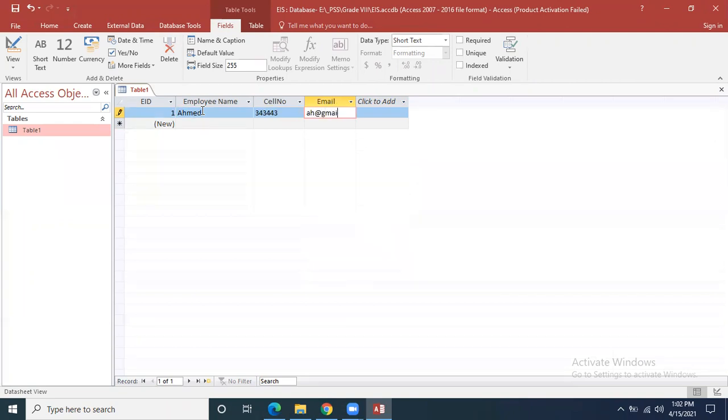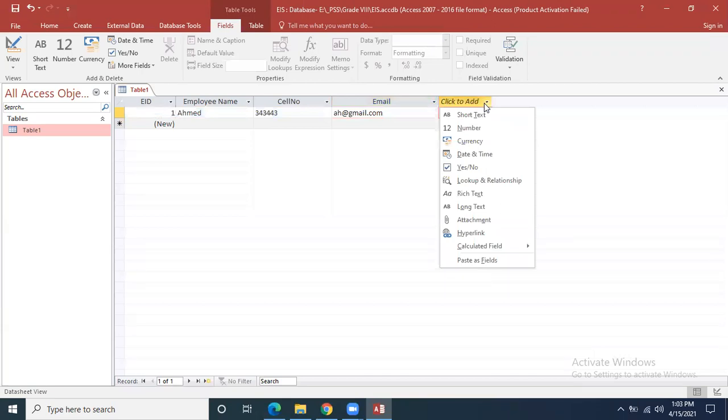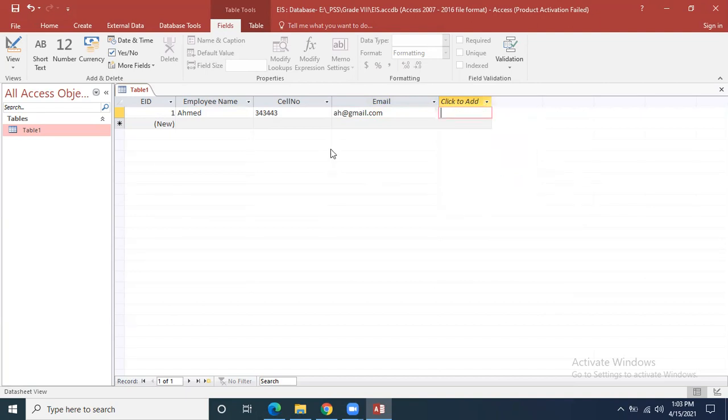Just like I am entering the data over here, we created the student database table using this technique, which is direct entry mode. We are just directly creating the fields over here. If you need to add any more, you can add from here. Just like if you want to give employee address, you can give it over here. And you can enter as many records as you want.